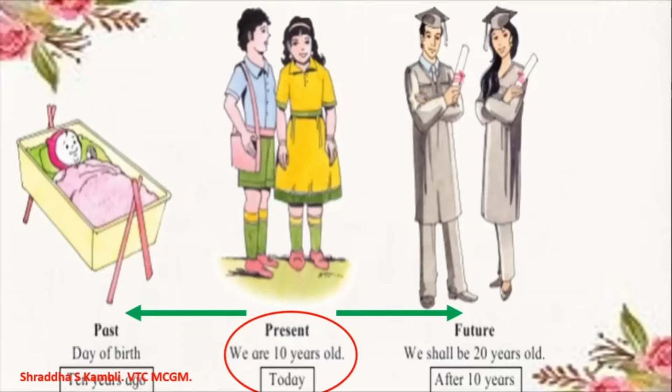You will be in college, or you might have just completed your college, isn't it? So that will be the future. Alright, so the first part of this lesson, children, was about understanding what is the past, what is the present, and what is the future, so that we get a clear idea about history. So whatever happened in the past is our history.